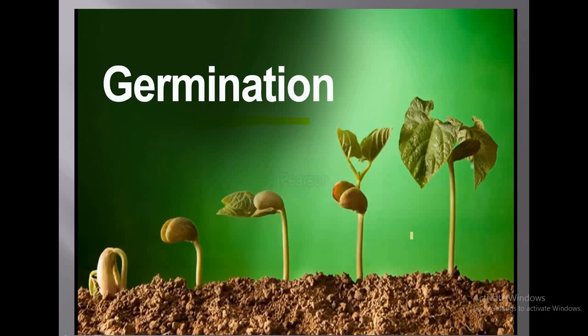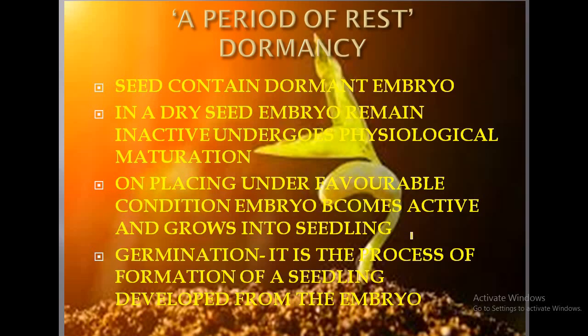Okay, so let's start with this interesting topic. Before going for germination, as we know, germination is a physiologically active phase, so the seed will need time to prepare itself. Before going for germination, the seed must undergo the process of dormancy. So, what is dormancy? Dormancy is a period of rest, or we can say it is the period of physiological maturation in which the seed will prepare itself for the process of germination.